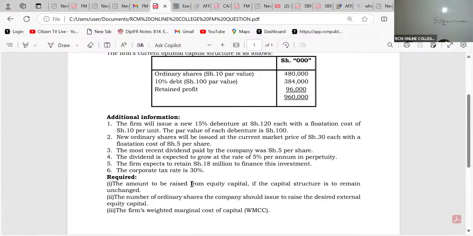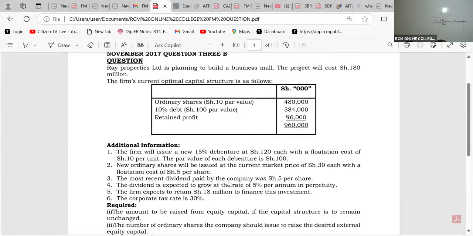So they want us to give them the amount to be raised from equity capital if the capital structure is to remain what here? Is to remain unchanged. You see, the capital structure is not going to change even in the future. So when it comes to them borrowing this 180 million, they're going to use their capital structure the way it is. All right. So this is the firm's current optimal capital structure, and it's not going to change.